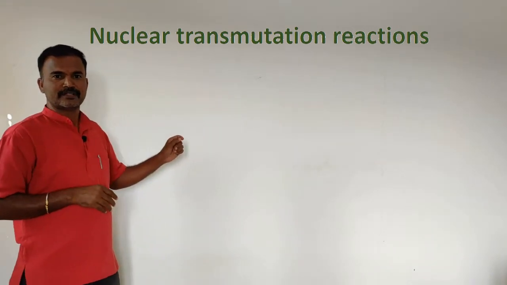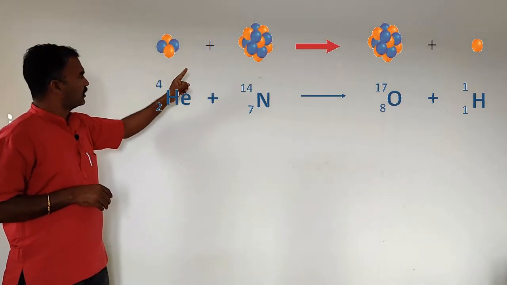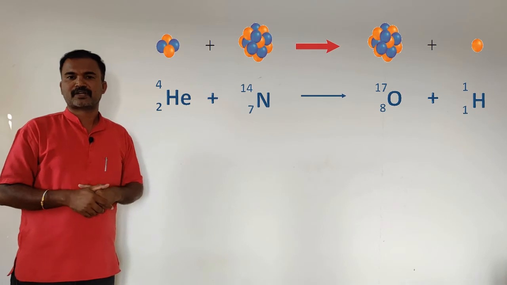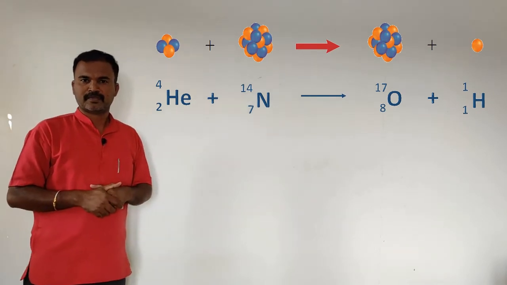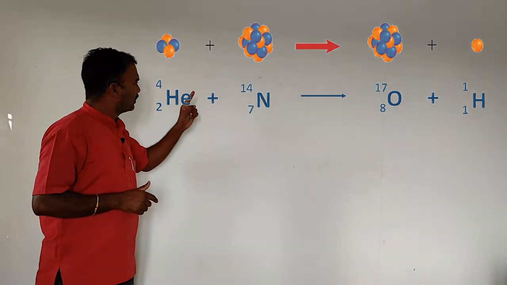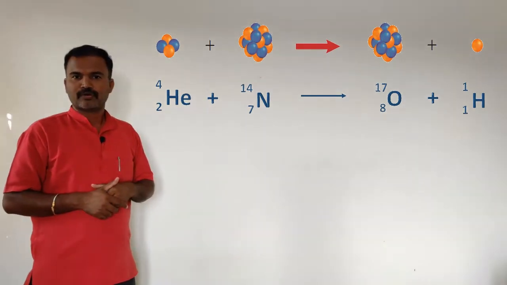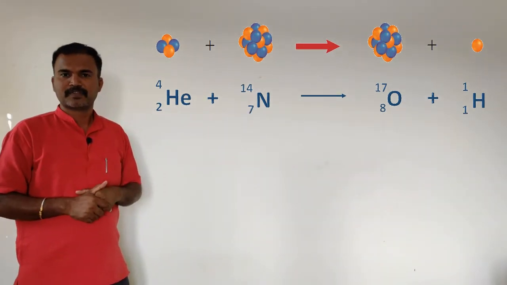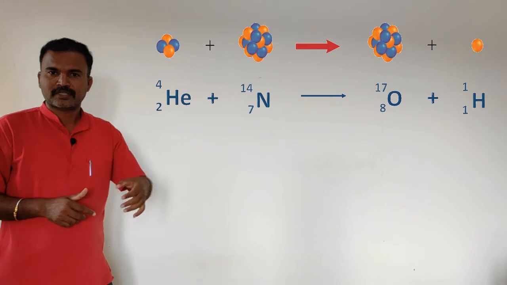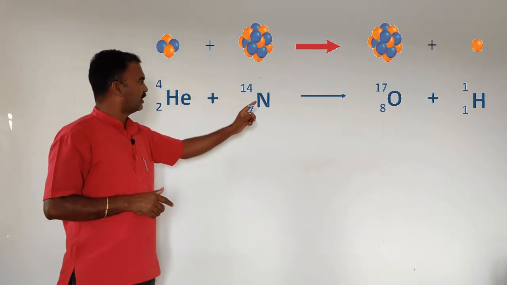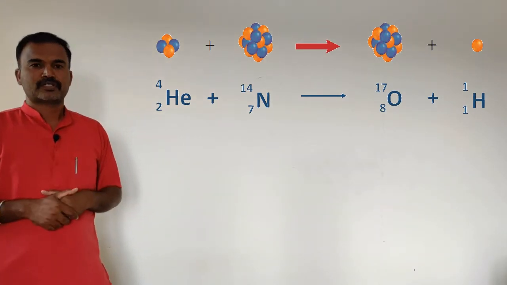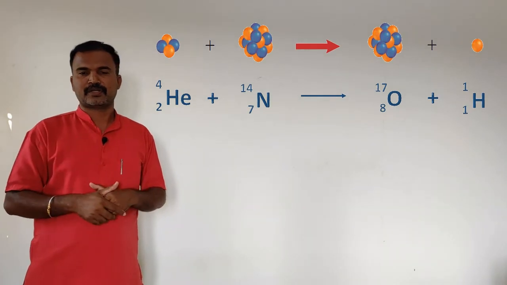See, it can be written like this. Nitrogen is represented as N-14 with atomic number 7 and mass number 14. When it is bombarded with the alpha particle, represented as helium with atomic number 2 and mass number 4, it gives rise to oxygen with atomic number 8 and mass number 17, and it emits a particle, that is a proton, indicated as H-1 with atomic number 1. So, we know that Rutherford's nuclear transmutation experiments led to the discovery of the proton.